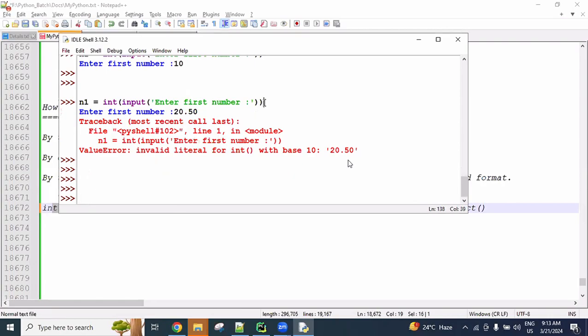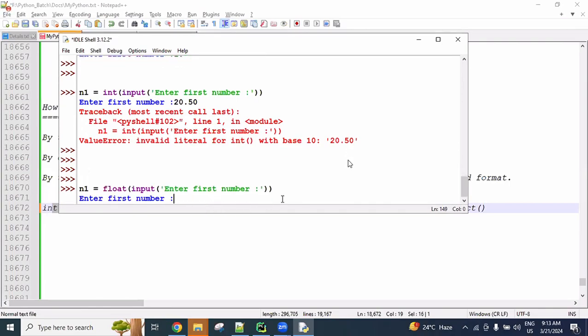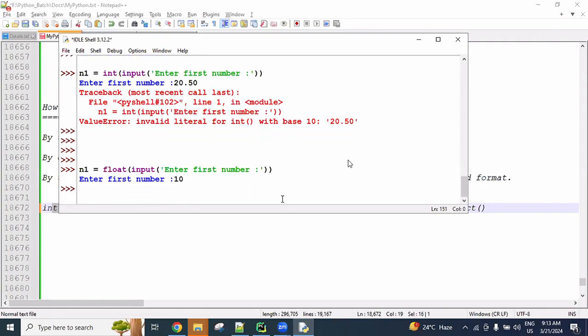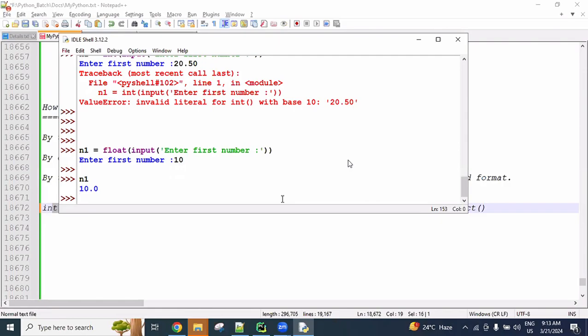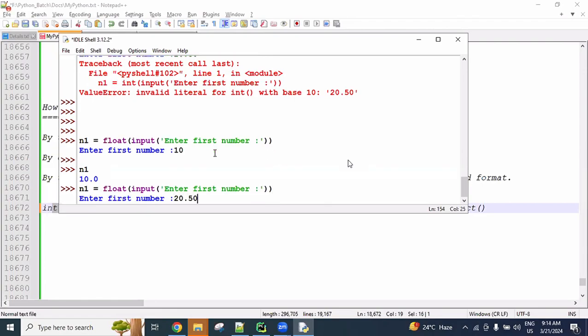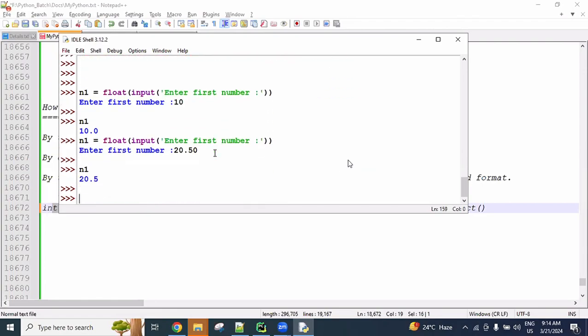In this situation, a float value was causing a problem. That's why we are using float here. If I'm using just 10, then there is no problem. Now n1 contains 10.0, a floating type. And if you are using a float value directly, like 20.50, then there is no problem, n1 contains a float only.